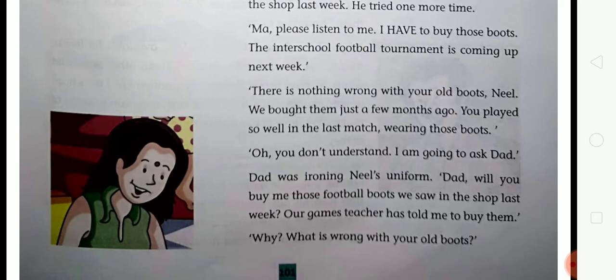Dad was ironing Neil's uniform. Dad, will you buy me those football boots we saw in the shop last week? Our games teacher has told me to buy them.